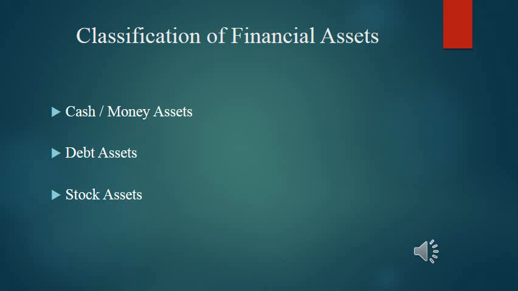Another important classification of financial assets is cash assets, debt assets, and stock assets. Let us see one by one. First one, cash asset. It is also known as money asset. Money is coins or currency, so a money asset or cash asset consists of coins, currency notes, and created money. We know that the Reserve Bank of India has the sole authority to issue notes or currency.